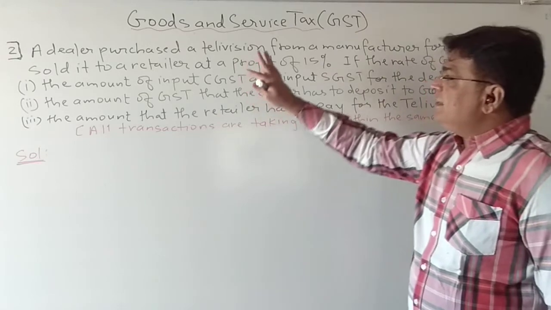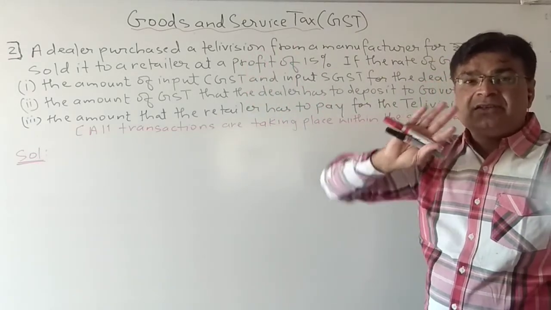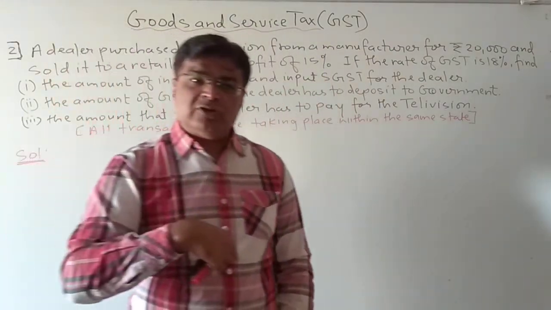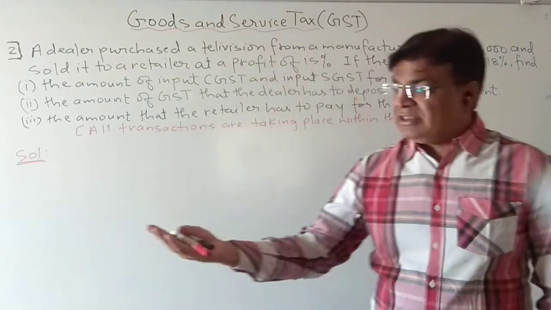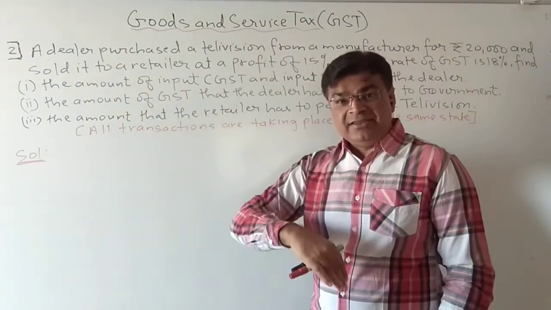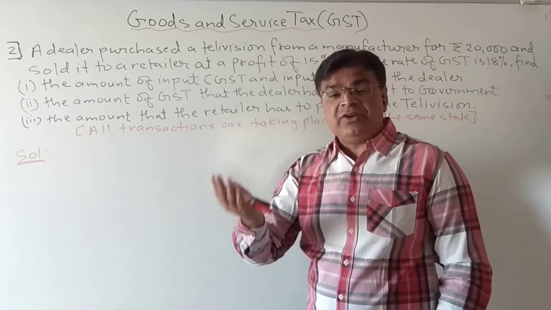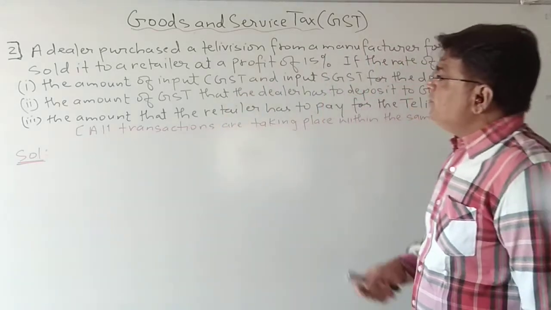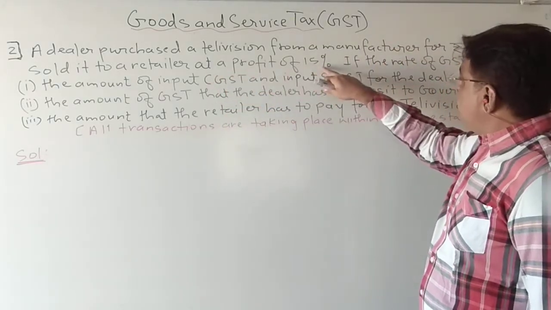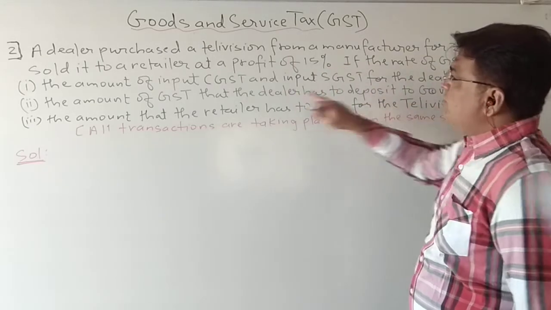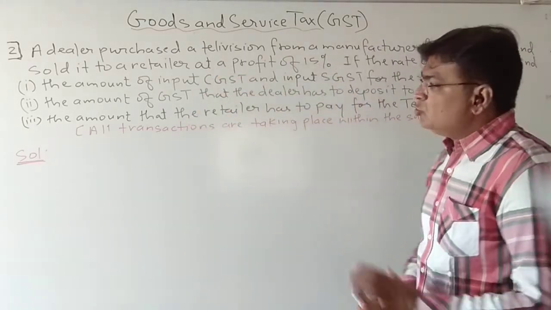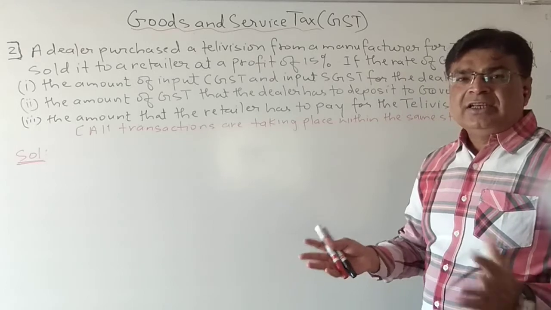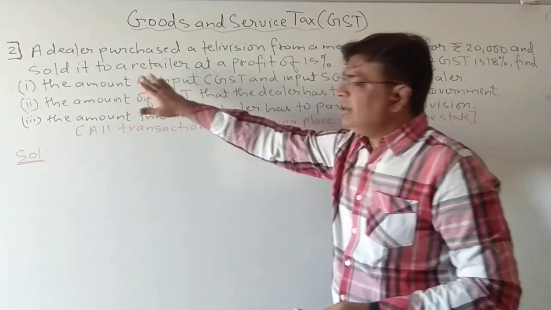Okay, students, I think the question must be clear in your mind. A dealer is purchasing a television from the manufacturer at rupees 20,000. So the dealer is bringing the television in, so he will have to pay the tax to the manufacturer, and then the manufacturer will give it to the government. This way the cycle goes. And he is selling to a retailer at a profit of 15%. If the rate of GST is 18%, first we will find these three things. First of all, from whatever is given in the question, find all the things. Then see what questions are asked, and accordingly write the answer.